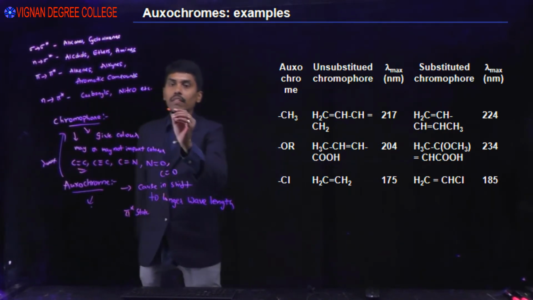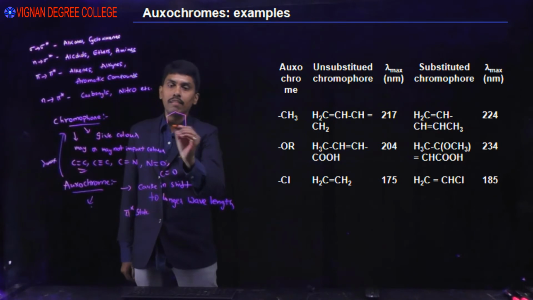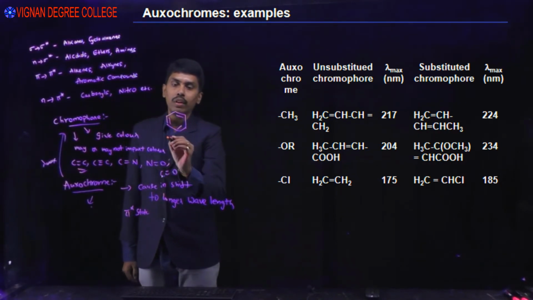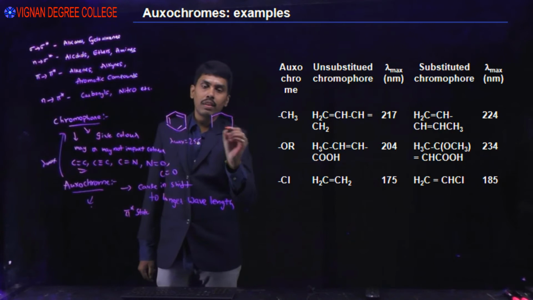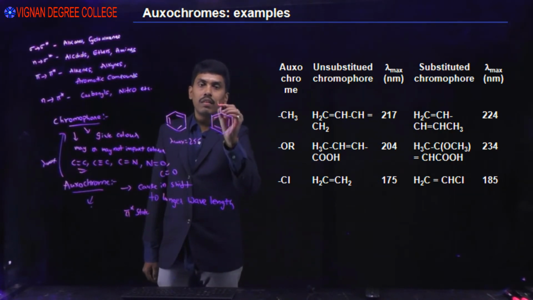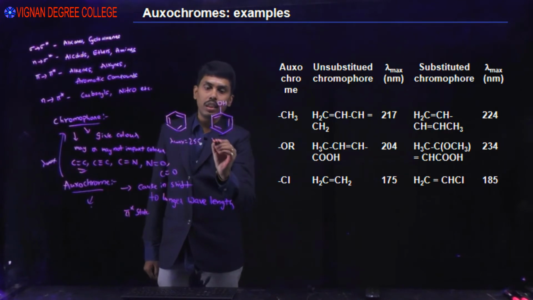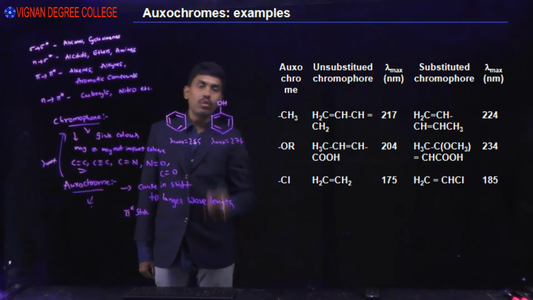Or if you see benzene, all of you know it is a chromophore. The lambda maximum, B band, is 255. If it is phenol, here OH is the auxochrome, the value increases to 274.